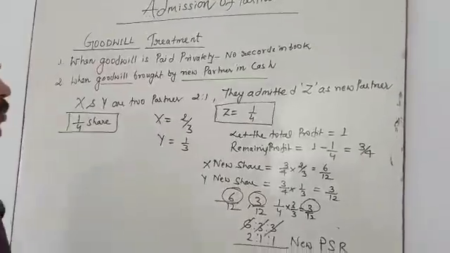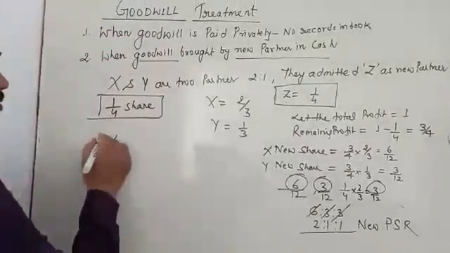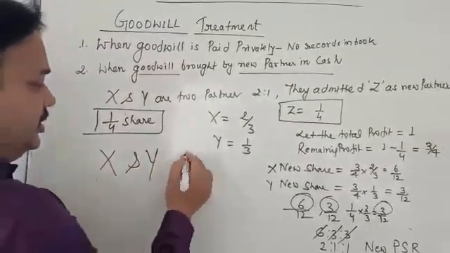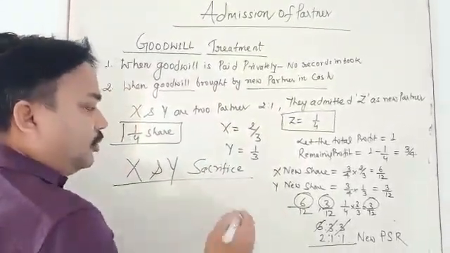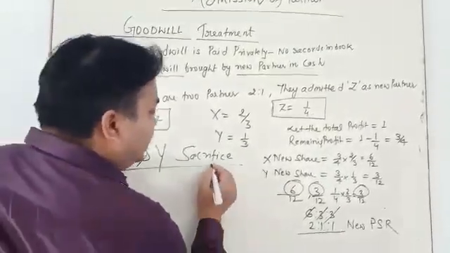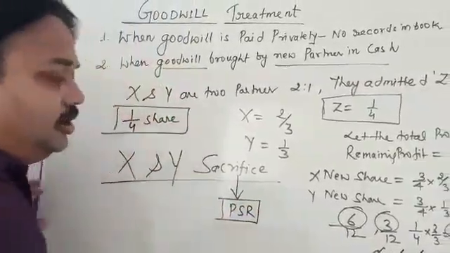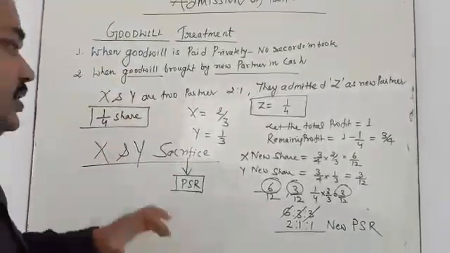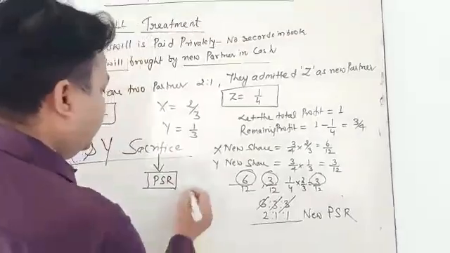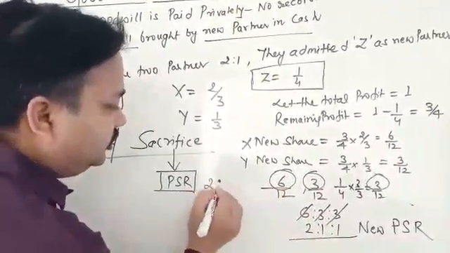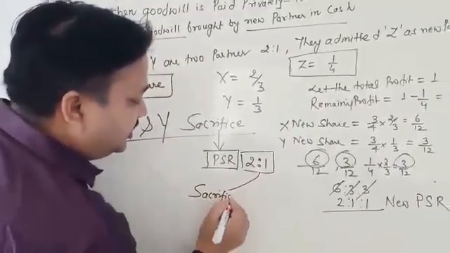So why is goodwill going to be brought by Z? The reason is that X and Y sacrifice their profit sharing ratio. So X and Y sacrifice profit sharing ratio. What is the sacrificing ratio here? 2:1. That is called the sacrificing ratio.